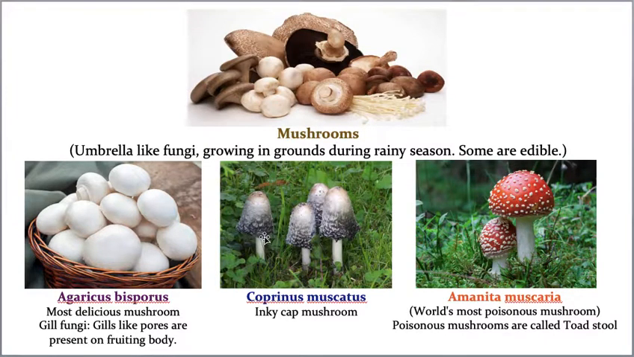Now the next one is Amanita muscaria, the world's poisonous mushroom. That means सबसे mushroom से ज़्यादा पॉइजन किस में रहेगा? Amanita muscaria में ज़्यादा पॉइजन रहेगा. And poisonous mushrooms are called toadstools. So toadstool means poisonous mushrooms are called toadstools. Okay, hope you understood.